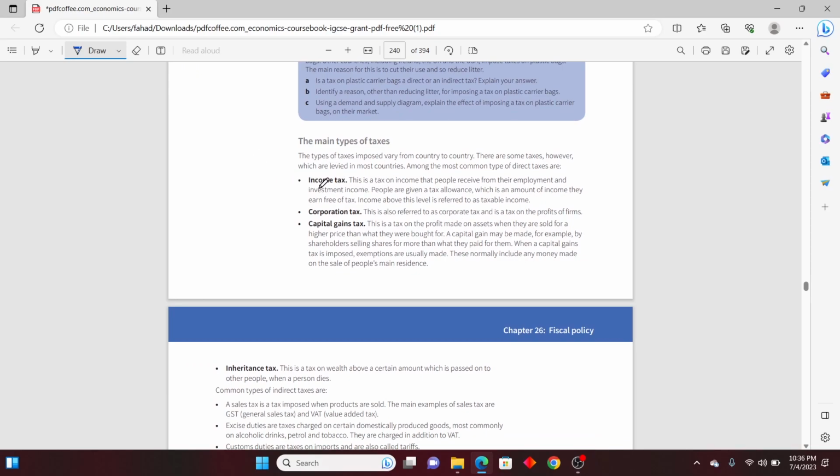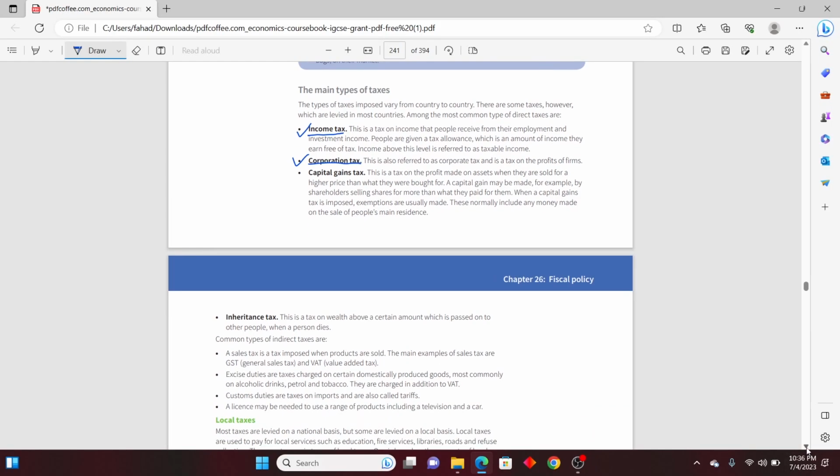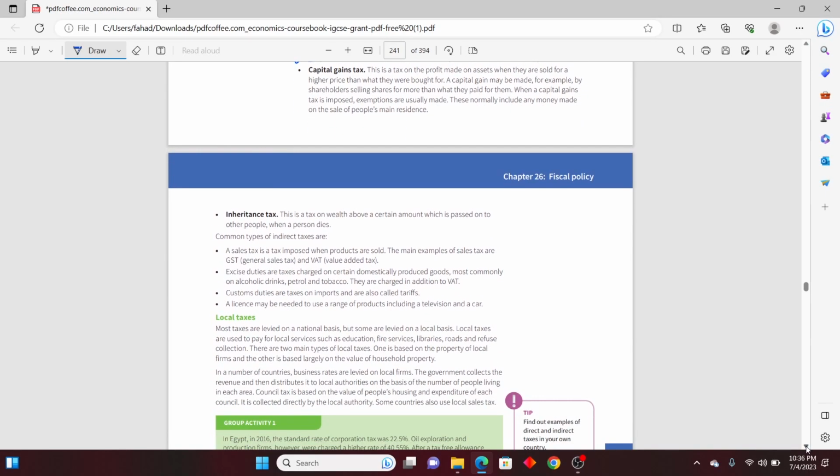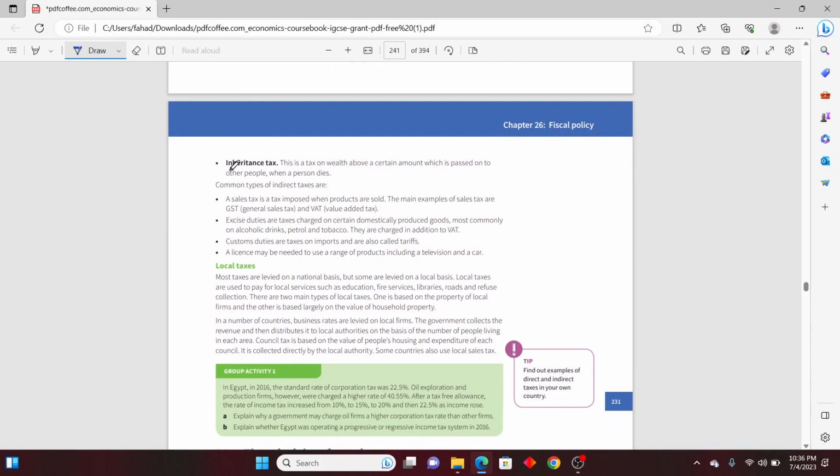Then there are main types of taxes: income tax given on income, corporation tax given on profits of the companies. The last one is capital gains. Capital gains is made when an asset is sold. This is also paid by the company when an asset is sold, when a share is sold, and things like these. You gain something, you get a profit after selling that thing, and you have to pay tax. And the last one is inheritance tax. Again, if you got some property from your ancestors, you will be paying tax for that property.